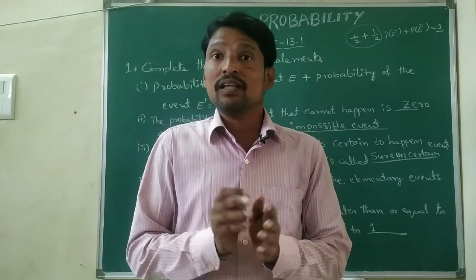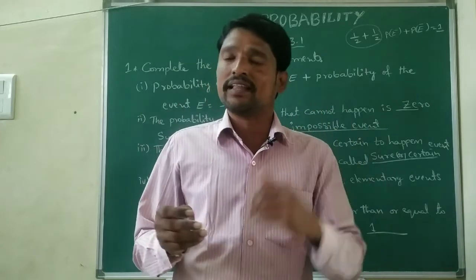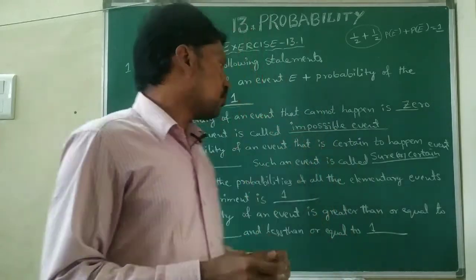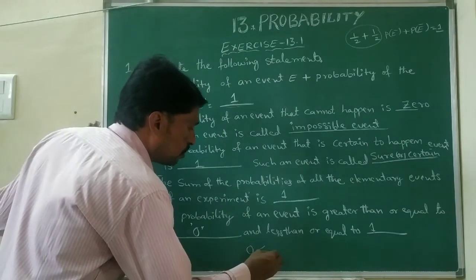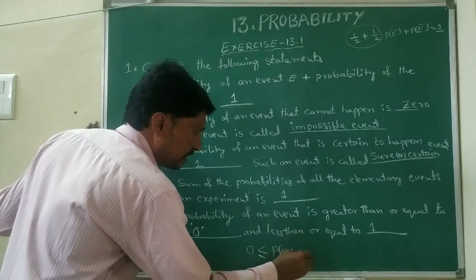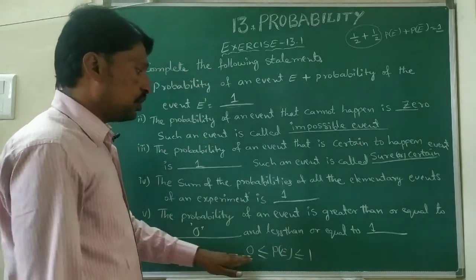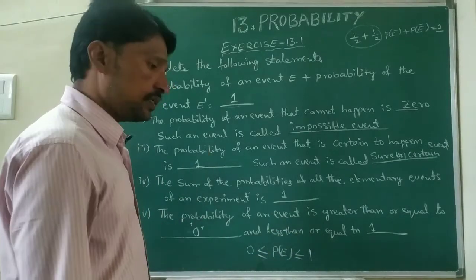So 0 is less than or equal to P of E, which is less than or equal to 1. This is the first bit.